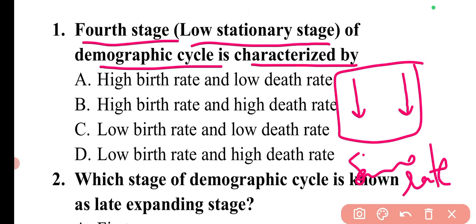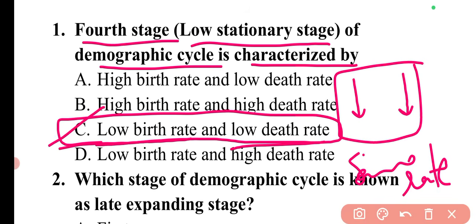The population is stabilized, and this stage is known as the zero population growth stage. So here we can see low birth rate and low death rate. This is the suitable condition for this particular stage of the demographic cycle. So here option C will be the correct answer.